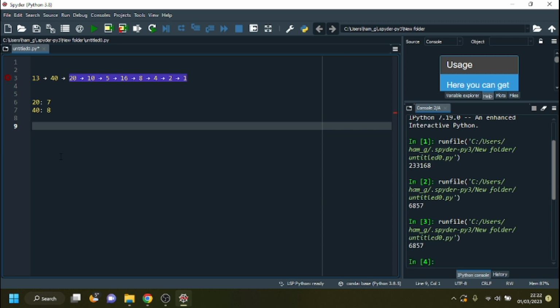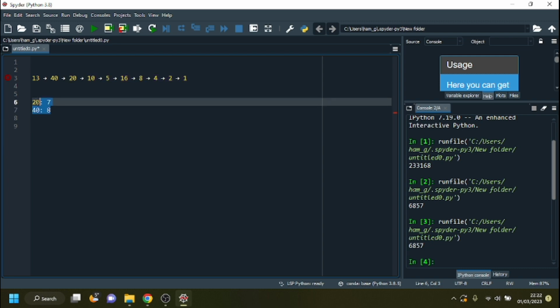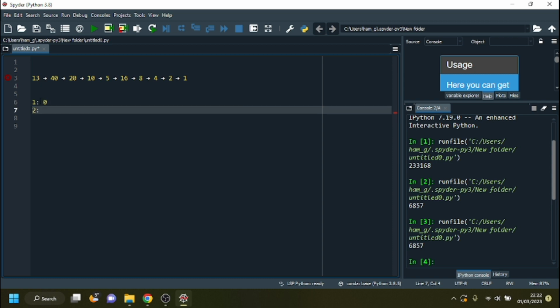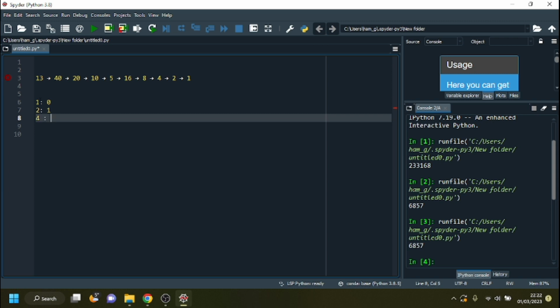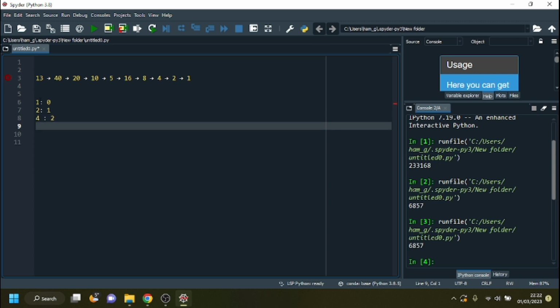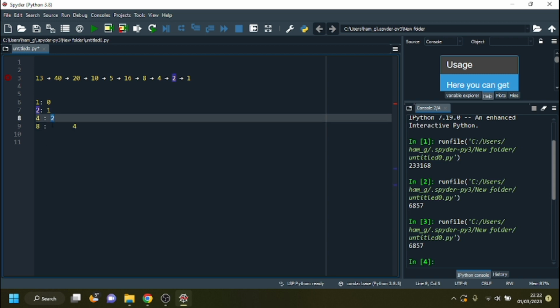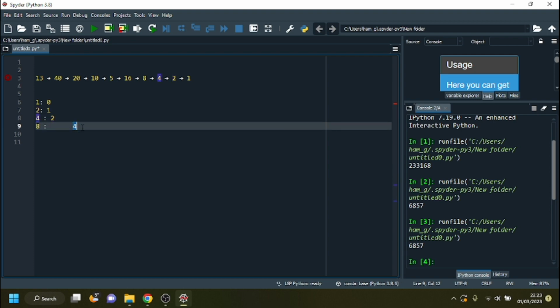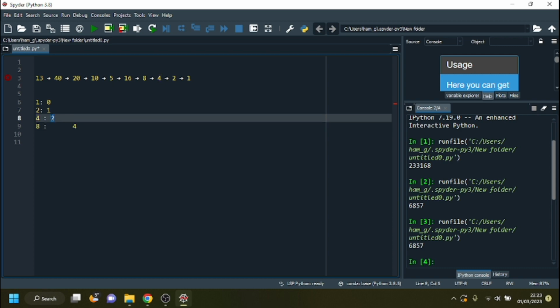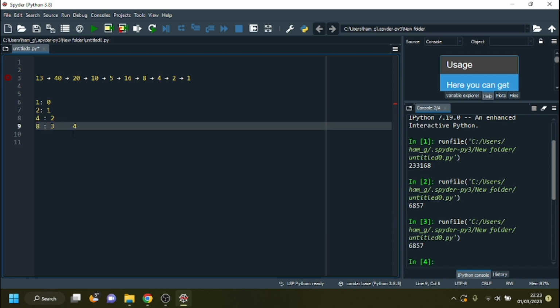In memoization, we're actually going to store these values in a dictionary. So 1 will have a chain of 0, 2 will have a chain of 1, 4 will have a chain of 2. This is all stored in a dictionary. When we come to 8, we will divide by 2 because it's even. That will take us down to 4, and then we look in our dictionary to find that we already have the length of the chain for 4, it's 2. So the length of the chain for 8 is the length of the current chain plus the length of the chain we found, which is going to be 3.